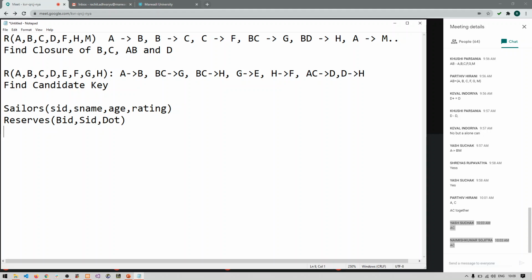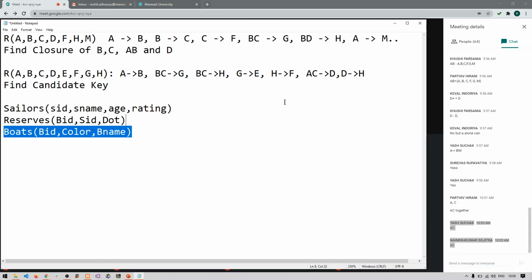DOT means date of travel. And one more table called boats, which has BID, color, and boat name, B name.